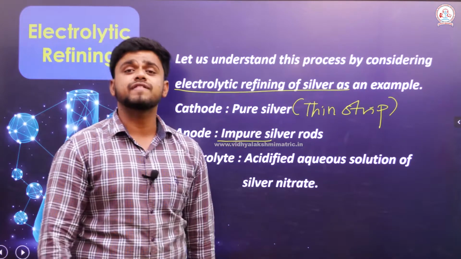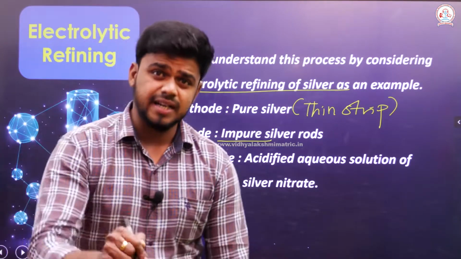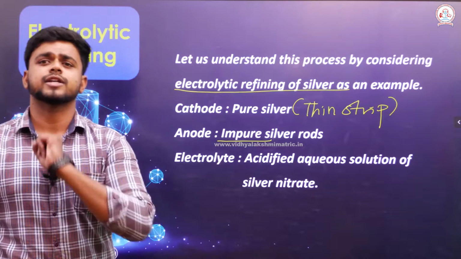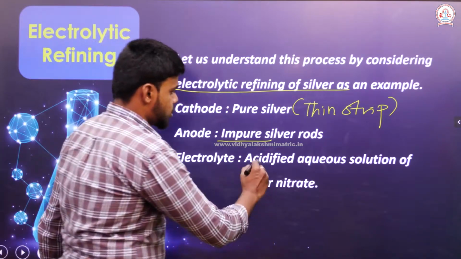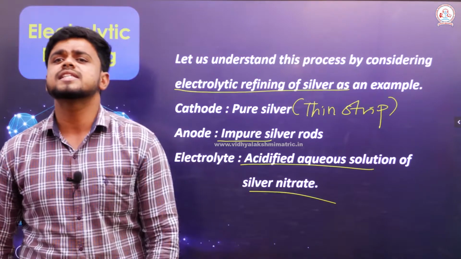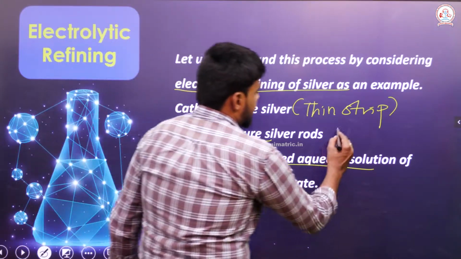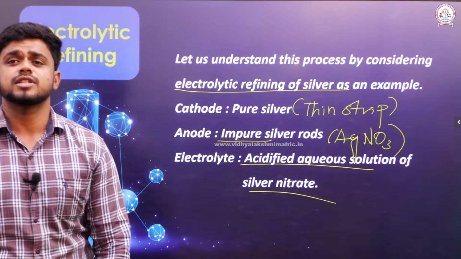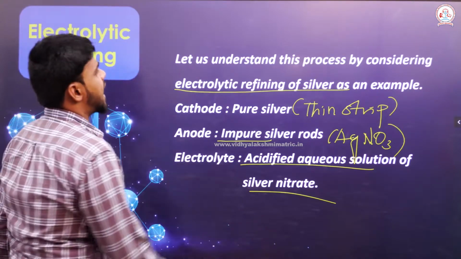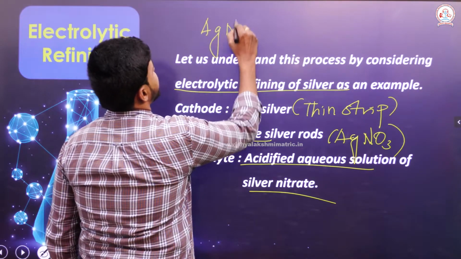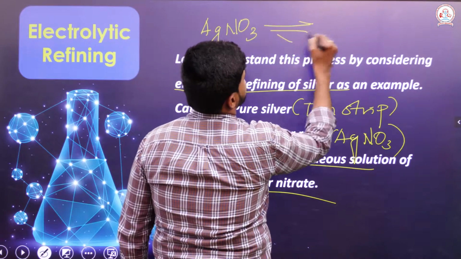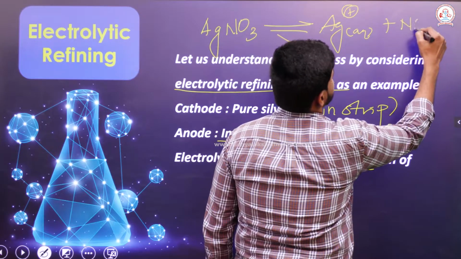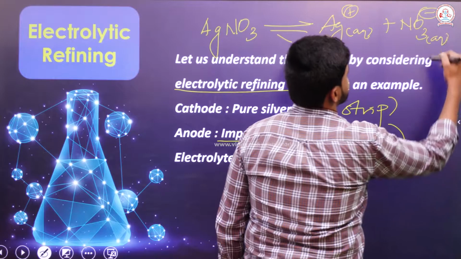Since I am going to refine silver, the electrolyte must contain the salt of the same metal which I have taken as an electrode, the salt solution. Exactly. So, it is an acidified aqueous solution of silver nitrate, which is AgNO3, in the form of an aqueous solution. When I mention it as an aqueous solution, the silver nitrate will be dissolved separately as Ag+ in the aqueous medium, and NO3- also exists there in the aqueous medium.